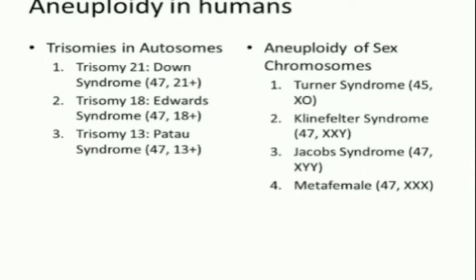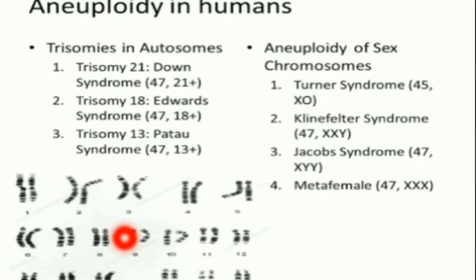Another thing is aneuploidy of sex chromosomes. First one is Turner syndrome, where a female lacks one X chromosome. Females have retarded sexual development, usually sterile. The second one is Klinefelter syndrome, where a male has an extra copy of the X chromosome. Males are fertile with small testes, developed breasts. Here we can see trisomy 21, where there is an extra copy of chromosome 21.